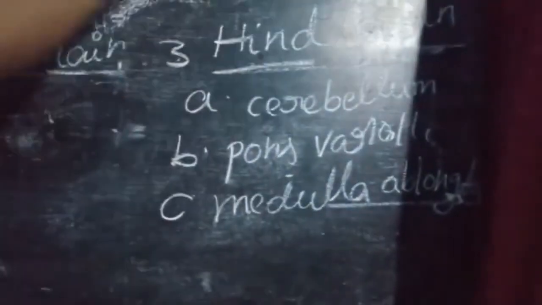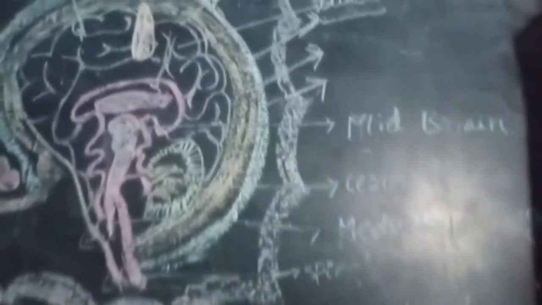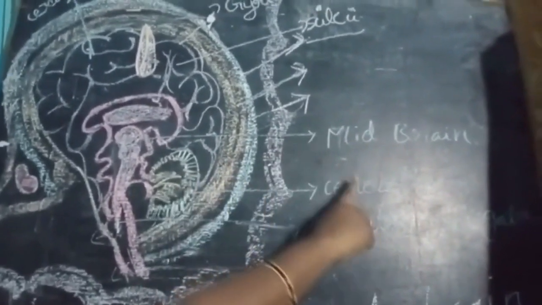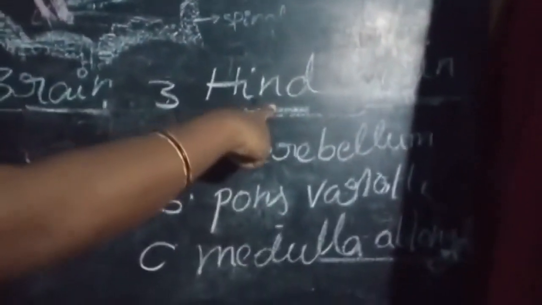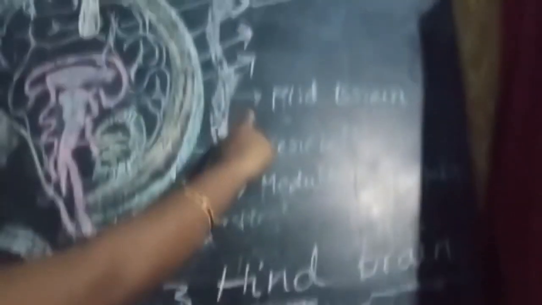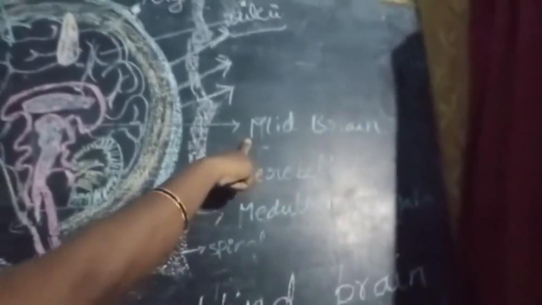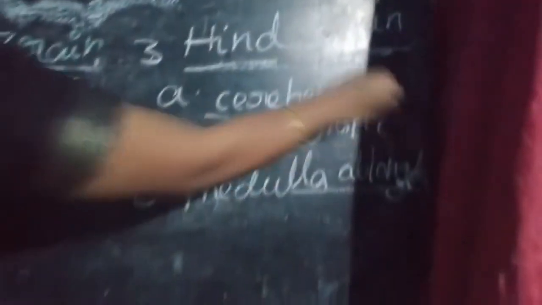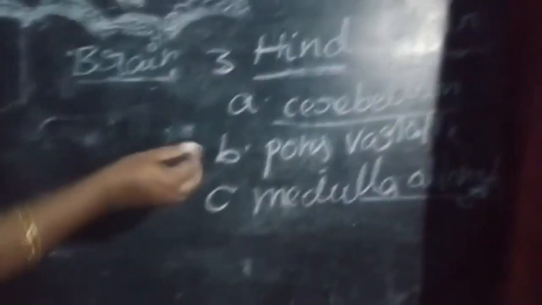You can observe the brain diagram. This is the medulla oblongata. This is the cerebellum. These are the parts of the hindbrain. Before, the optic lobes were in the midbrain. Now let us discuss one by one, and I will tell their functions.